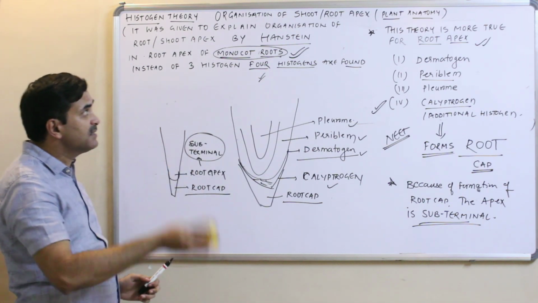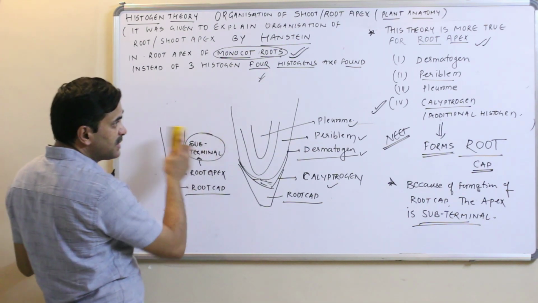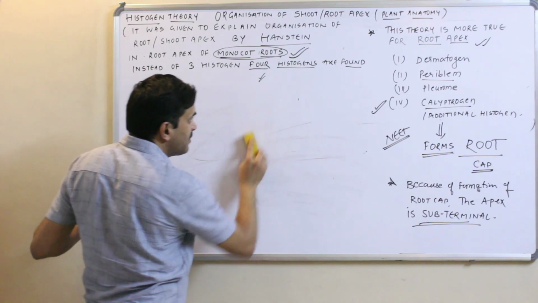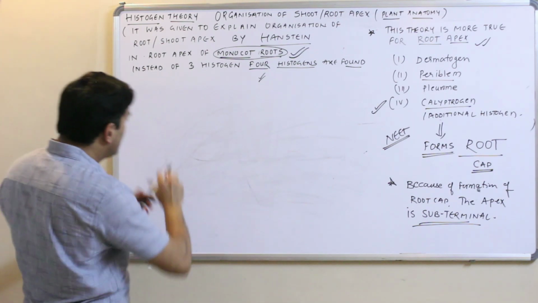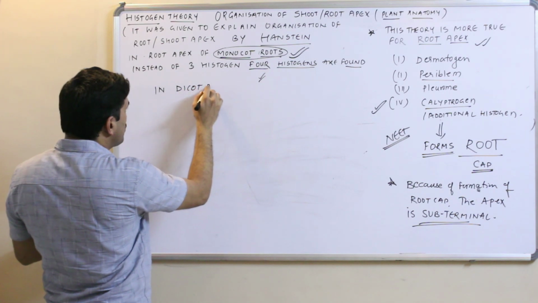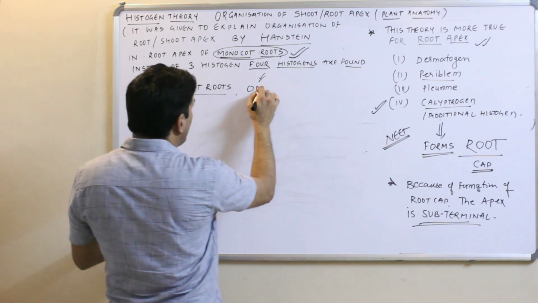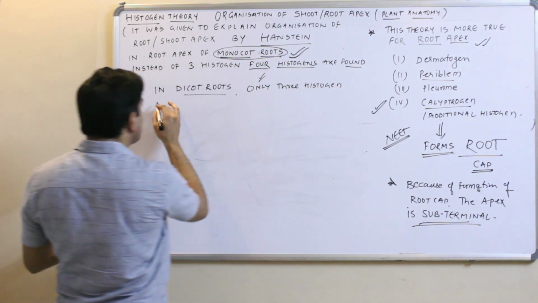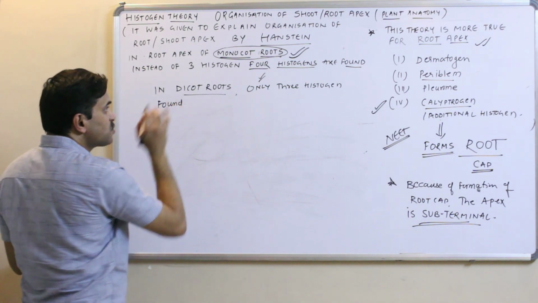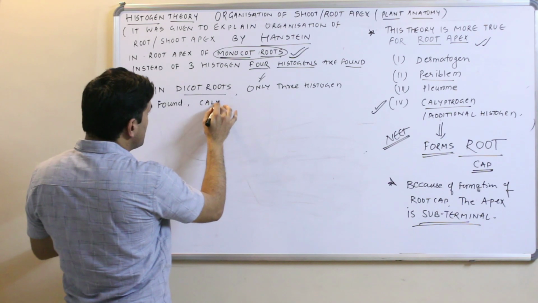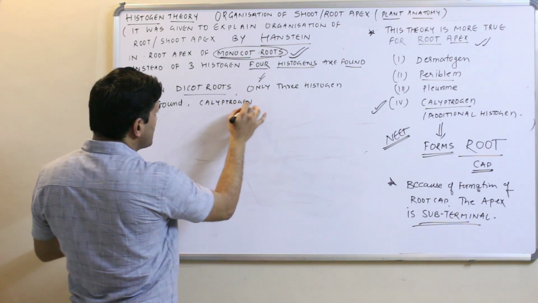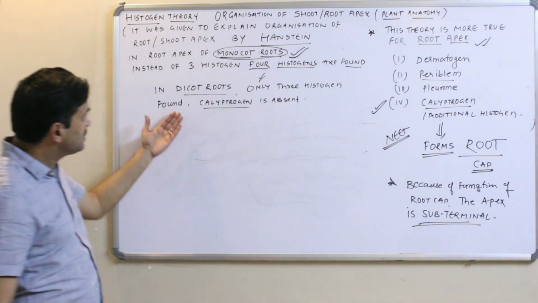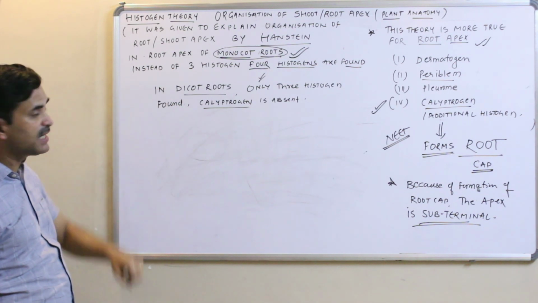Remember that in dicot roots only 3 histogens are found. It means calyptrogen is absent, because I have just said that calyptrogen is found only in the case of monocot roots.